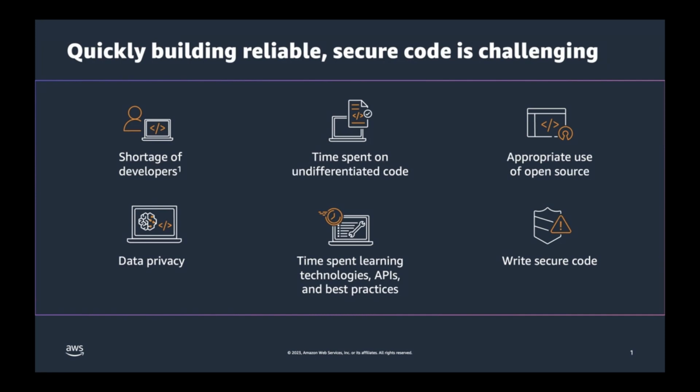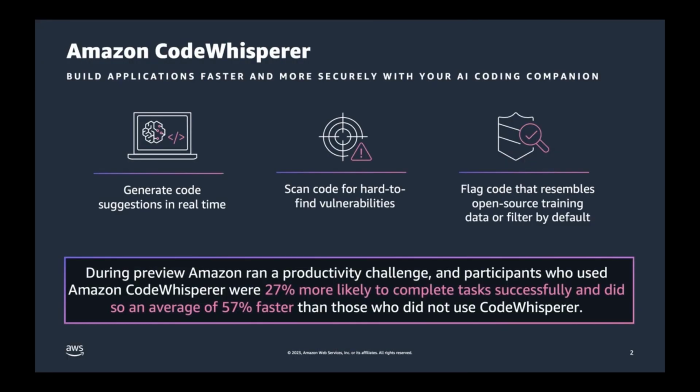With all these challenges in mind that developers face, we came up with Amazon CodeWhisperer. So we talked about the challenges that developers are primarily facing. What exactly is Amazon CodeWhisperer? Trained on billions and billions of lines of Amazon and open source code, Amazon CodeWhisperer is an AI coding companion that helps you quickly write secure code by generating whole line and full function code suggestions in your IDE in real time based on natural language comments and surrounding code.